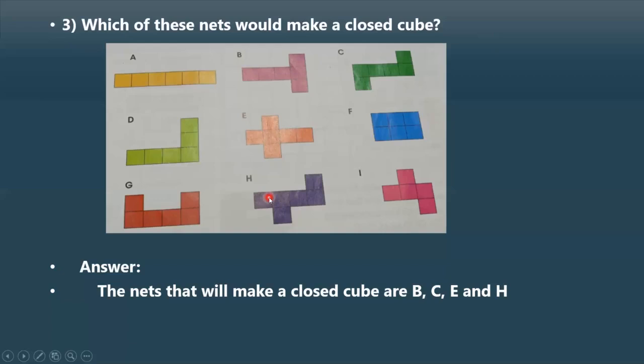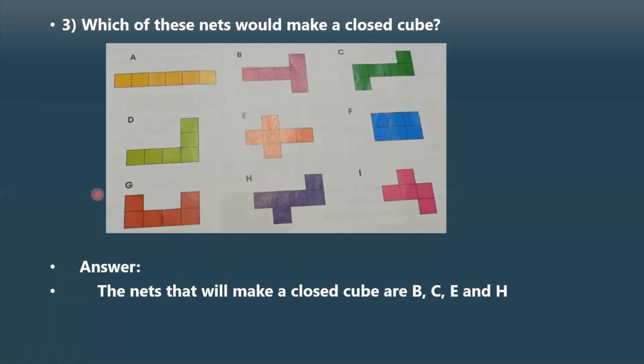So try to do this whenever you get leisure time or when you feel bored, with nothing to do. It will be quite interesting. It's an activity, not an important question. It's just an activity to understand how we can convert a 2D shape to a 3D shape with the help of a net.